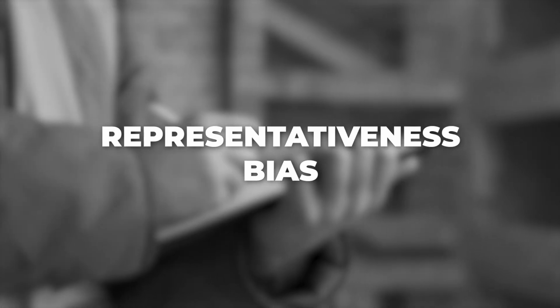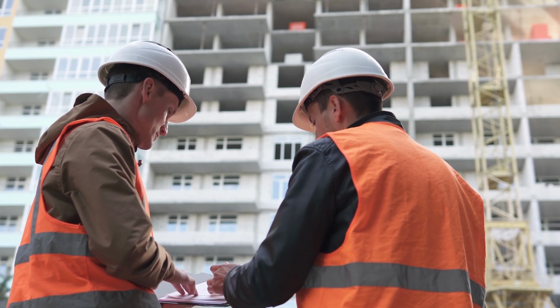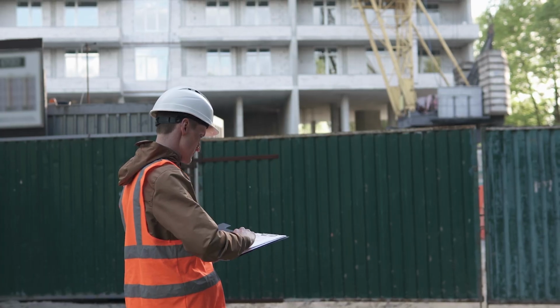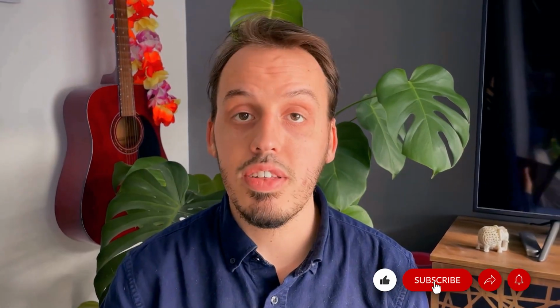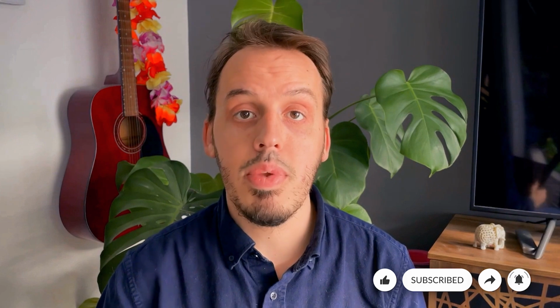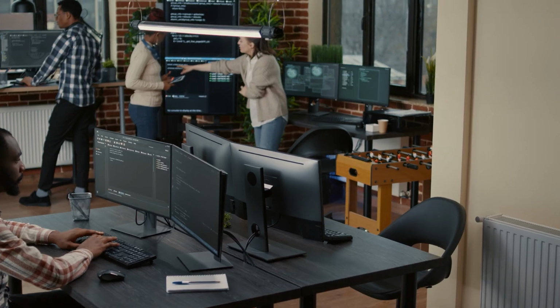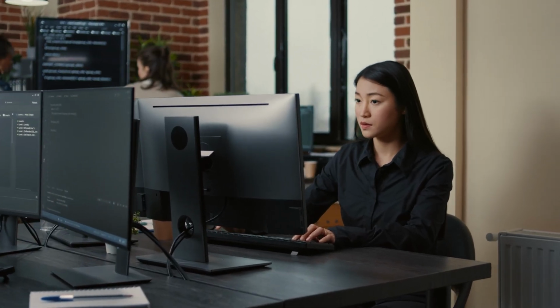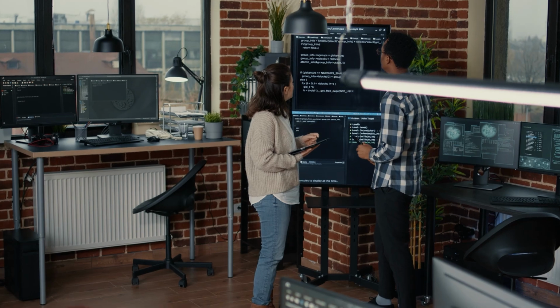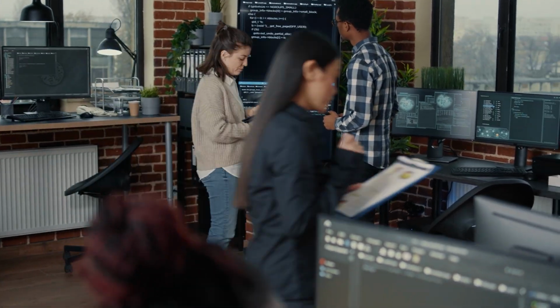The representativeness bias. For example, if you meet someone who fits the engineer stereotype, you will likely overestimate the likelihood that they are an engineer, even if you don't know their education or work experience. Representativeness bias is our tendency to judge the probability of an event based on its resemblance to a pre-existing stereotype or model, rather than considering all information impartially. A stereotype much? In interfaces, representativeness bias can manifest itself when users tend to judge the relevance of a search result based on its resemblance to a pre-existing stereotype or model.